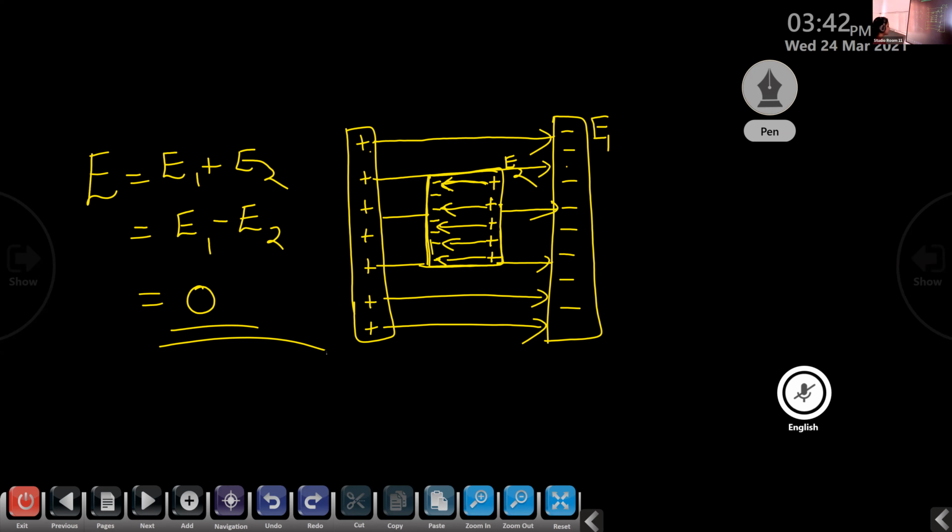When we place the conductor, the protons and electrons inside this conductor arrange themselves in such a manner that the negative charges are accumulated towards the positively charged plate, and the positive charges, or the protons, accumulate nearer to the negative end of the plate. And the electric fields, both of them have just opposite direction, so they will cancel each other. So the net electric field inside a conductor is said to be 0.